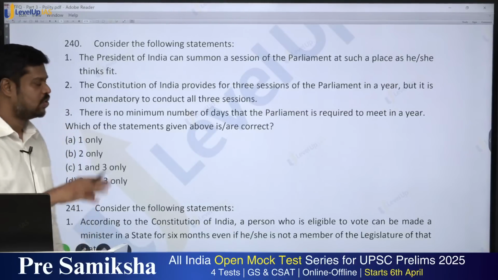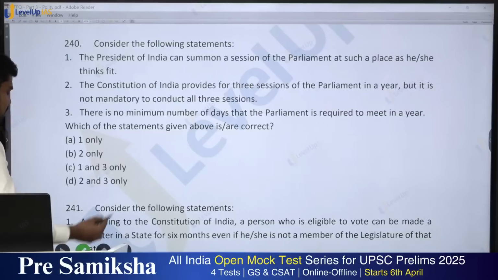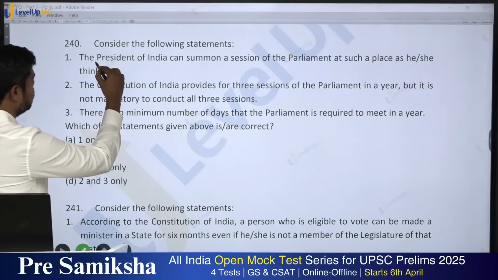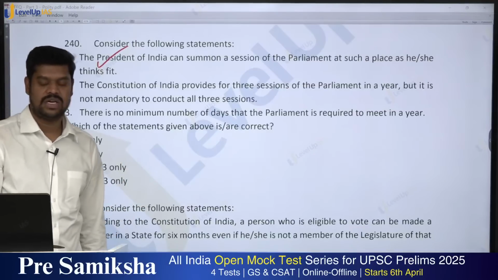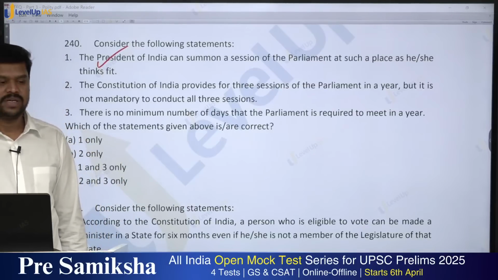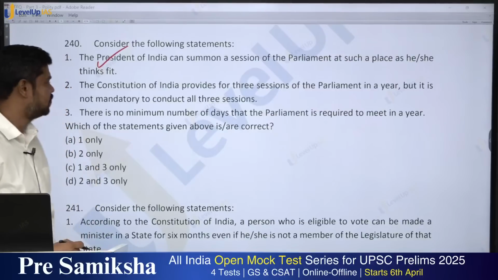Okay. So therefore yes, it is possible for him to summon, but he can do that only on the basis of aid and advice of whom? On the aid and advice of the Council of Ministers. Under no circumstances this can be a discretionary power of the President.